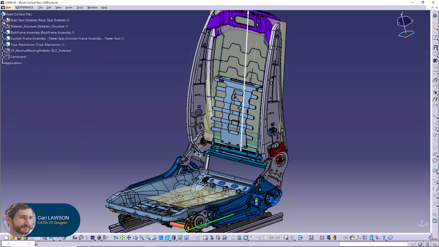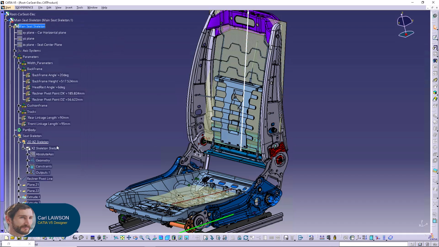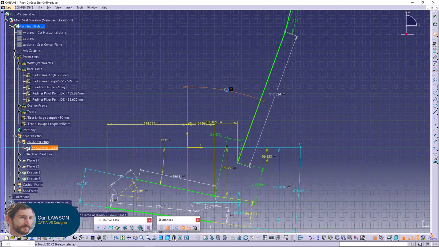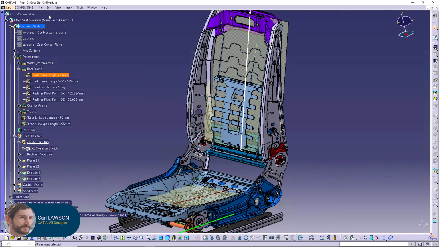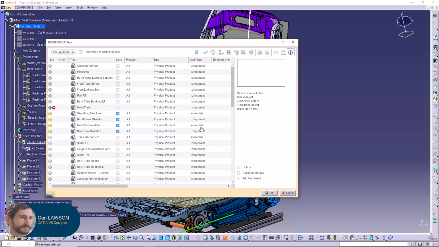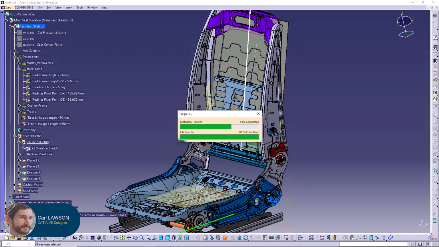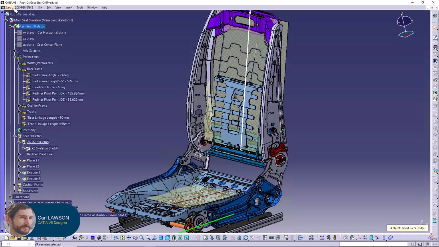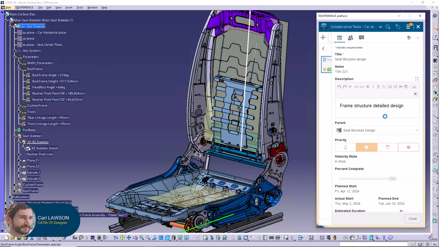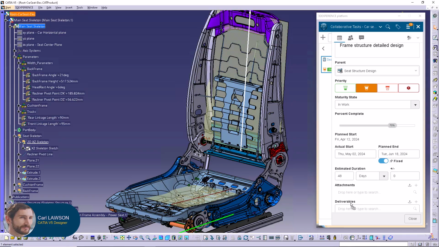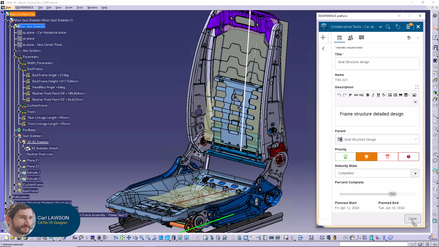He is performing design updates for this new version of the car seat. From his CATIA V5 session connected to the 3DEXPERIENCE platform, he can directly propagate modifications. Carl can also easily access collaborative applications from the side panel. Using the Collaborative Tasks app, he completes the task associated with the latest modifications and attaches the design as a deliverable with a